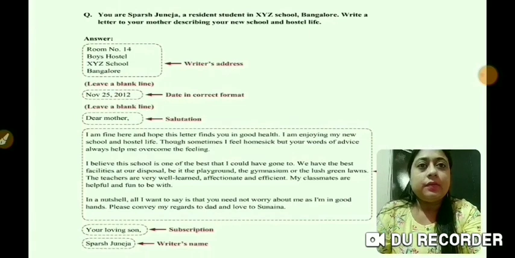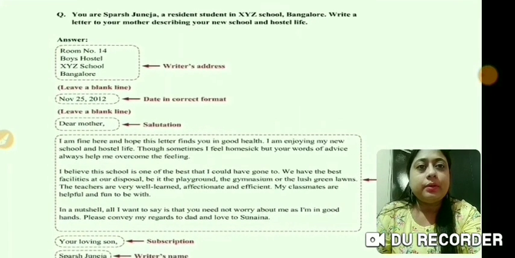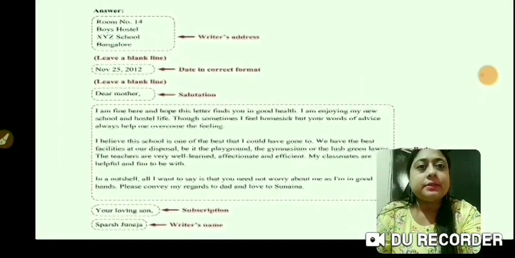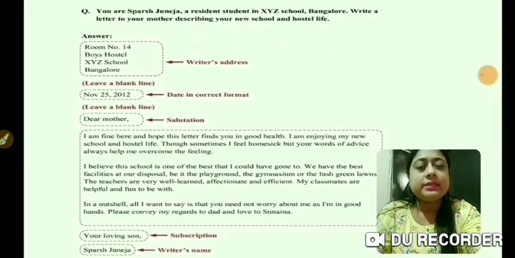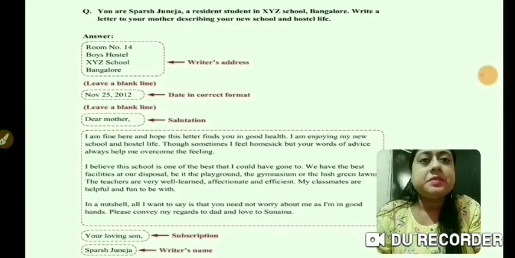Let us see here an example of an informal letter. The heading of the letter is: you are Spurs Juneja, a resident student of XYZ School, Bangalore. Write a letter to your mother describing your new school and hostel life. In the first few lines, you mention your own address, that is the writer's address.